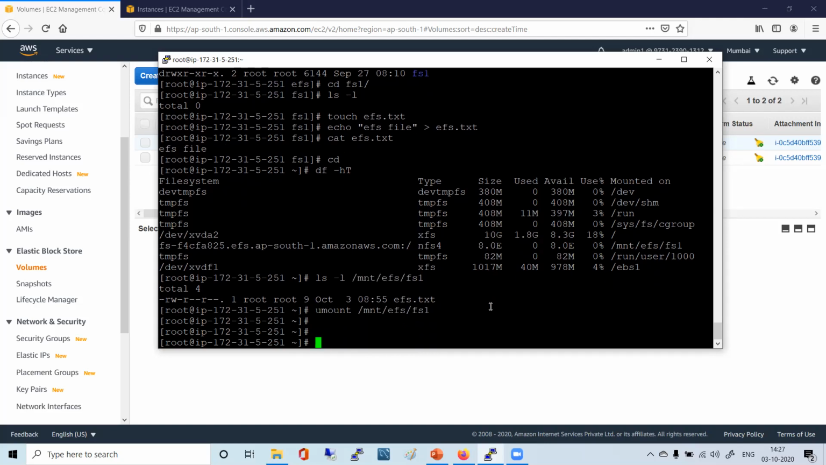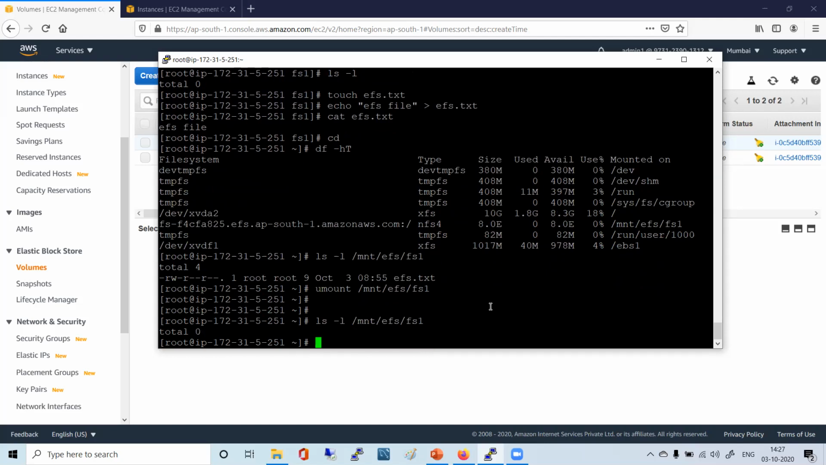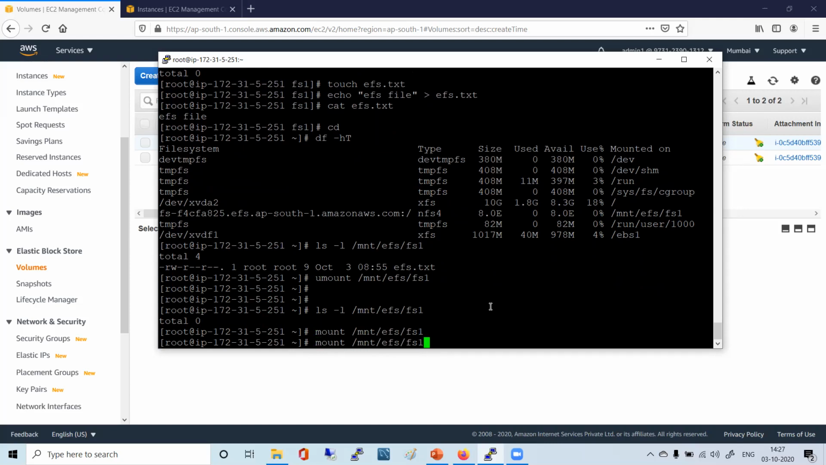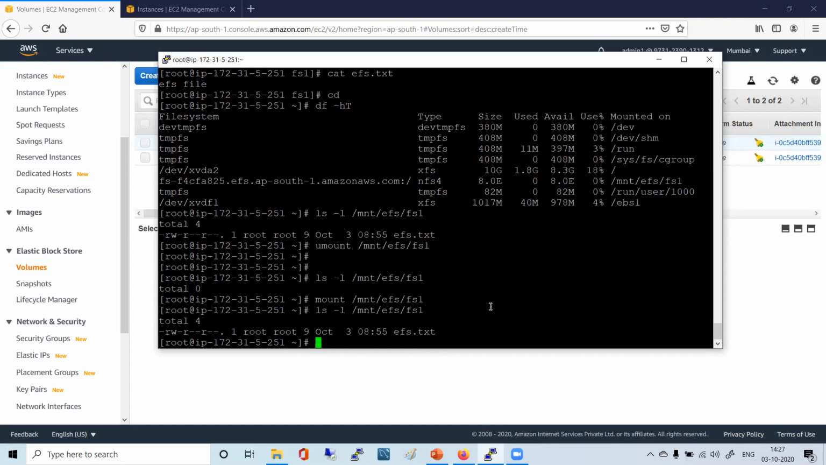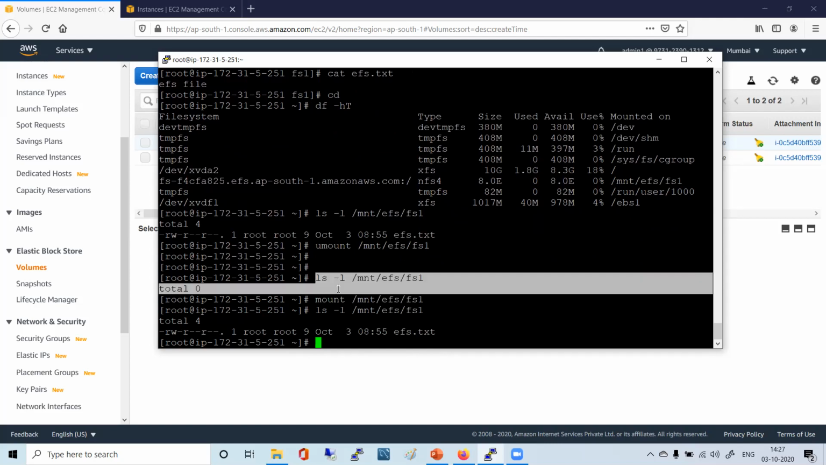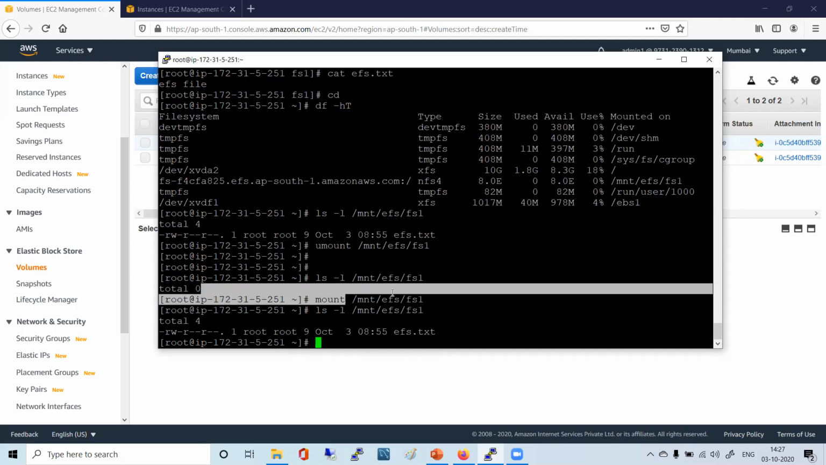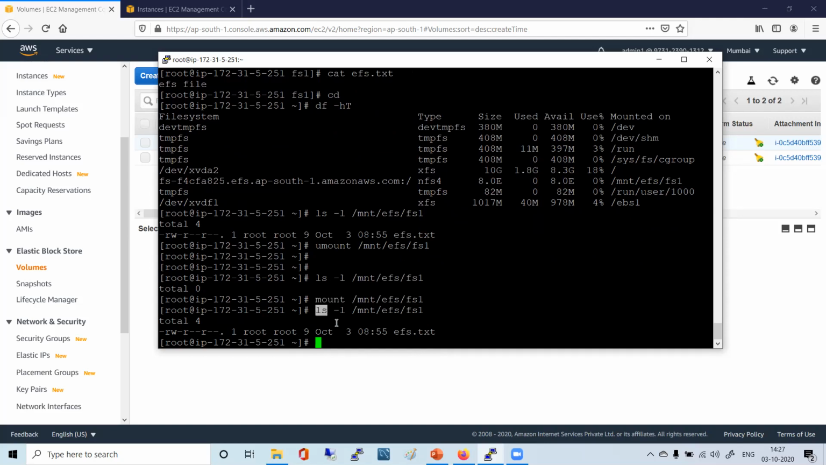Once you unmount, and if you do up arrow two times, ls -l, nothing is there. Now just mount it. And then you see ls -l, it got the file, no? Here, total was nothing before. After I mounted, I have the file. Total 4.